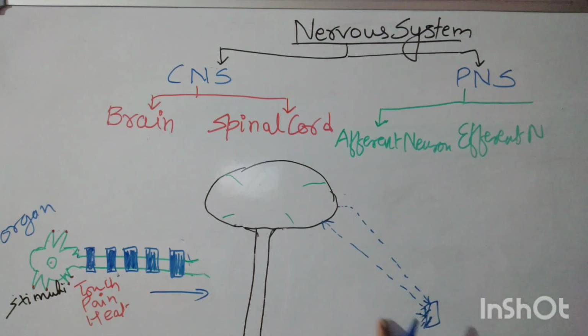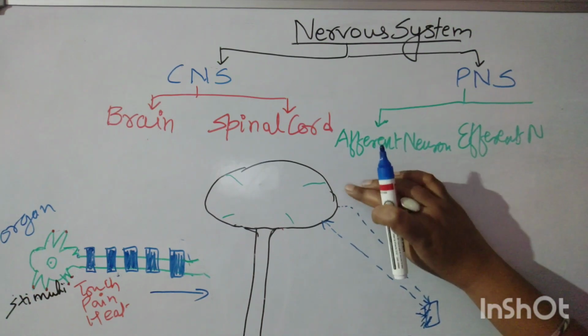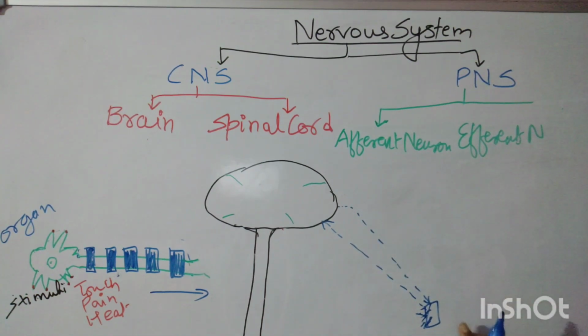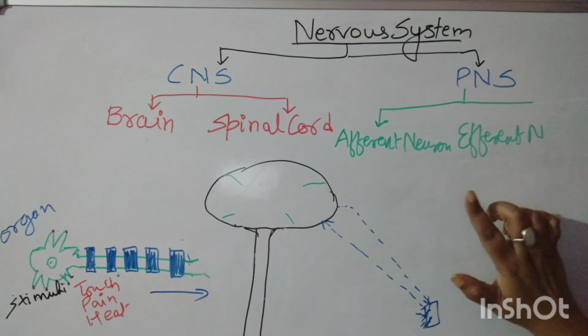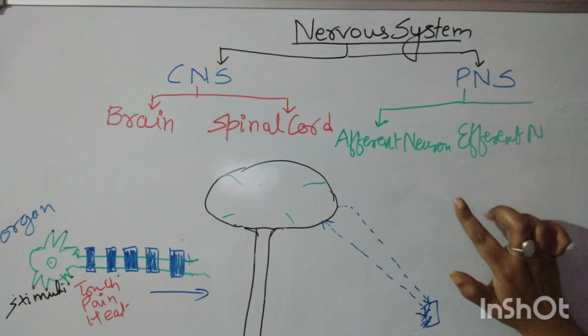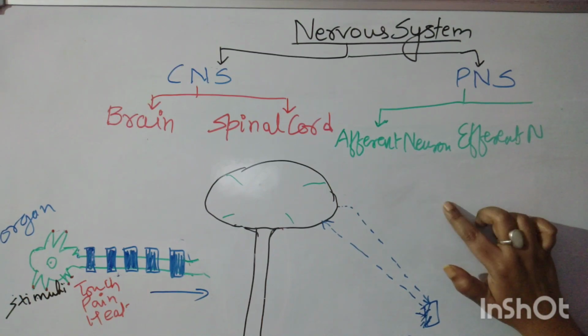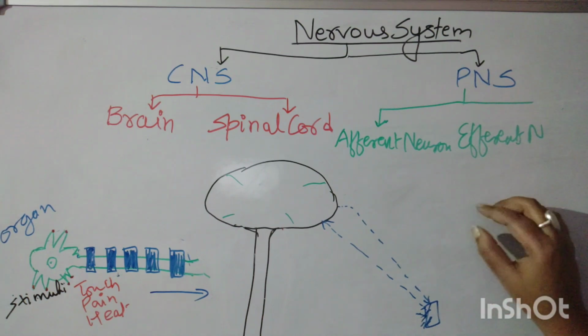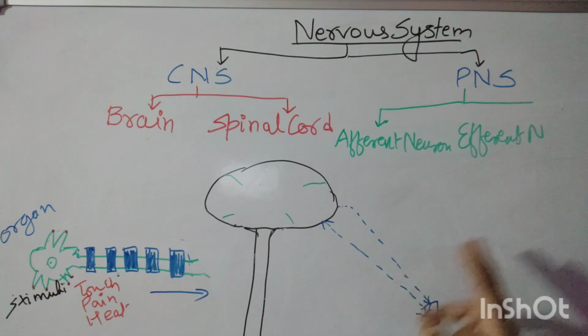So the neurons which carry the impulses to the brain are called afferent neurons, and the impulses coming out of the brain to the muscles are carried by efferent neurons. So when the impulse comes from the brain that this surface is hot, I will remove my finger. This is performed when the brain gets the message that the surface is hot, and it analyzes and I'm removing my finger. So this is happening due to peripheral nervous system.